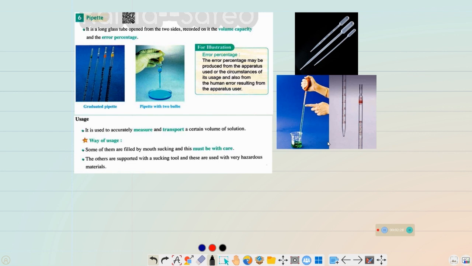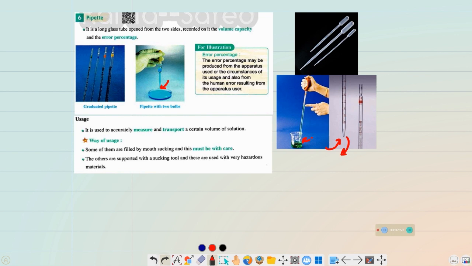And the lower opening of the pipette is used to do both jobs, insertion of the solution and releasing of the solution. So you can draw in the solution from this opening, the lower one, and after that you can use it to drop the solution out of the pipette.